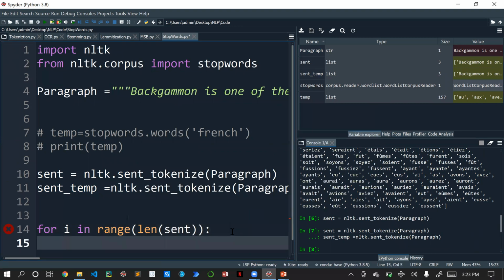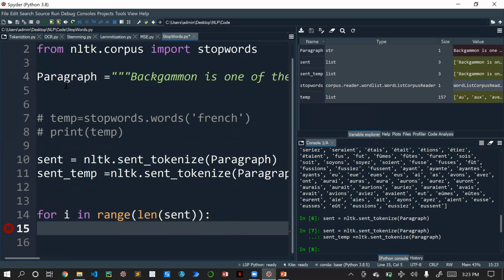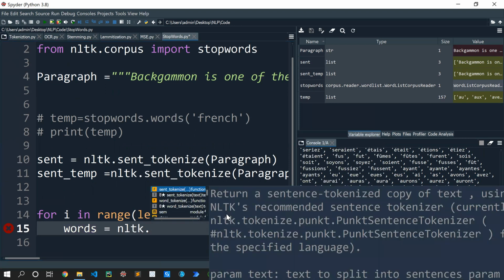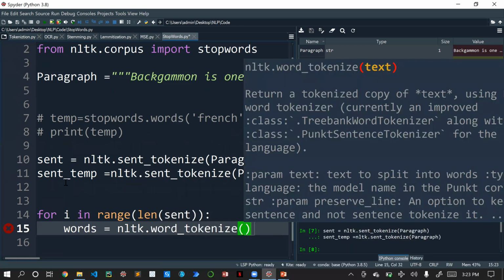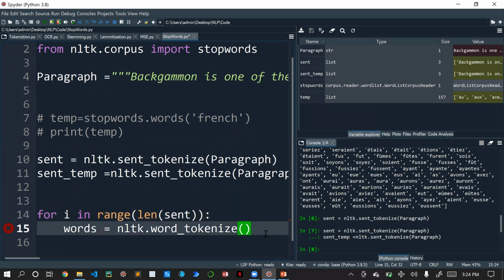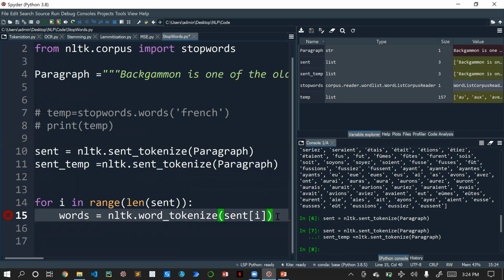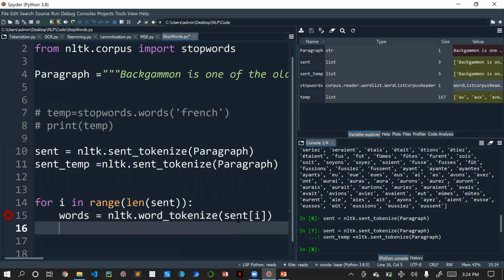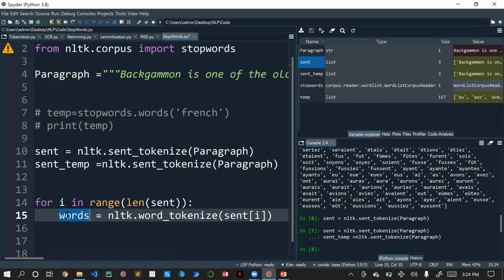Okay, so now we split a paragraph into sentences. Now we will be splitting the sentence into words, obviously, right? So here we'll write words equal to nltk dot word tokenizer. Inside this we will be passing sentence of i. So we pass one sentence inside this, and we'll be splitting it into words. After doing this, we have split our paragraph into sentences and into words.